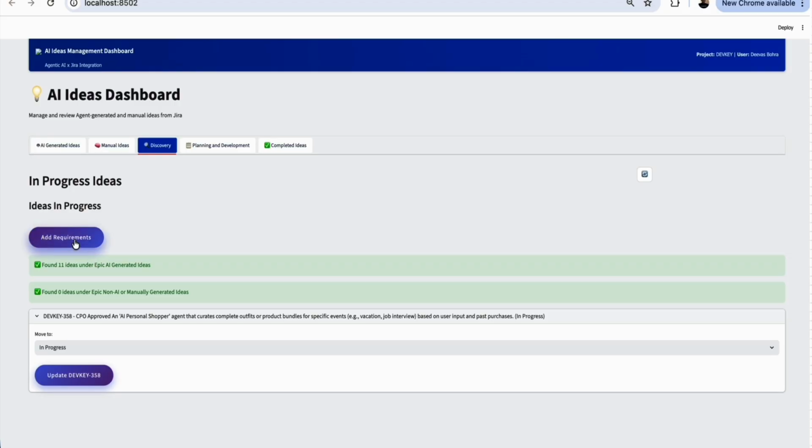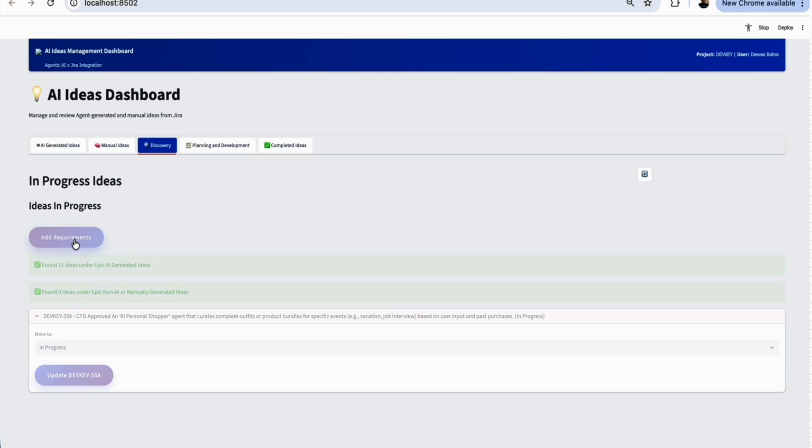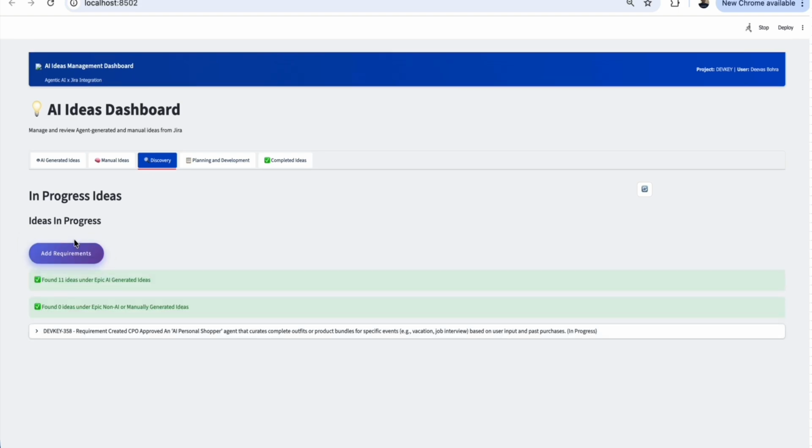Once you are happy with it, you can click the requirements, go to the requirement discovery tab, and create the requirements. Once you click the requirements, your requirement agent, which is specialized in requirements discovery, will start discovery for you. And this agent also has all the context. It knows what type of discovery template you follow and what type of systems you have. Based on that, it will complete the discovery.